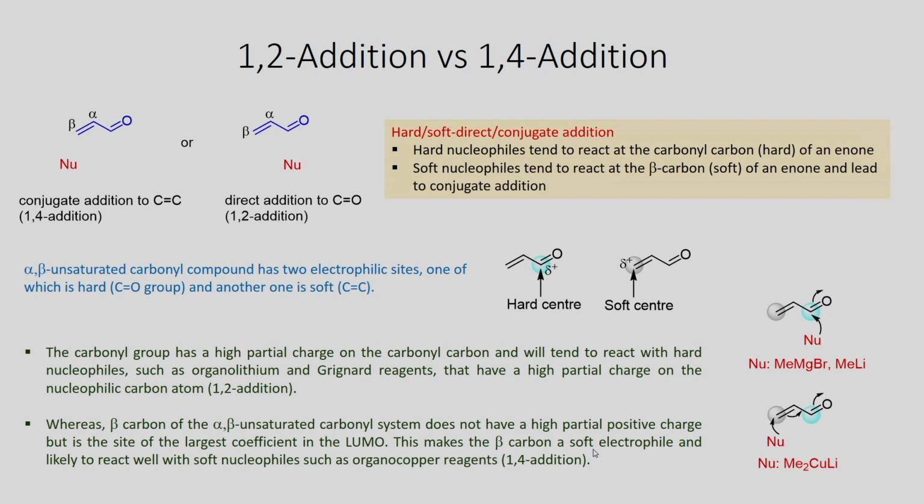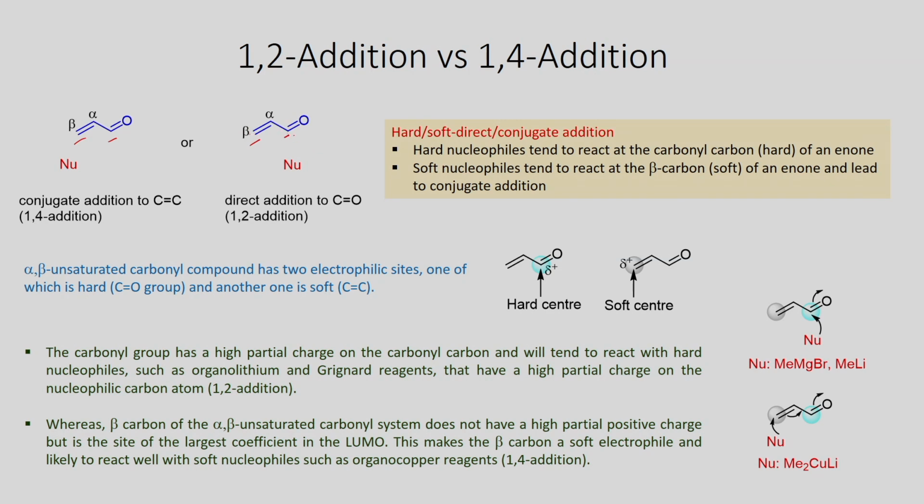Now, let us look at the reactivity of the Gilman reagent. If you look at the alpha beta unsaturated carbonyl compound, you can see there are two electrophilic centers: this hard electrophile and this soft electrophile.